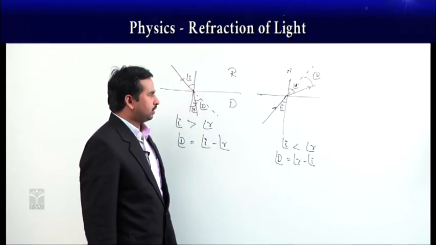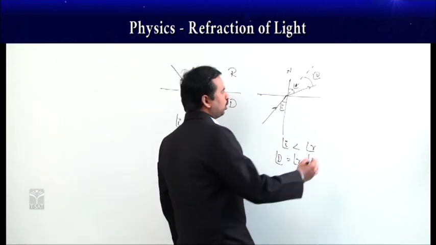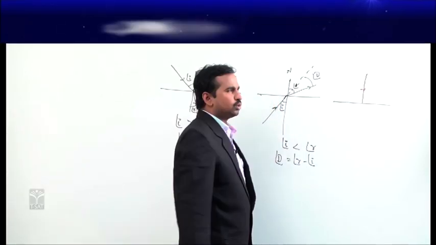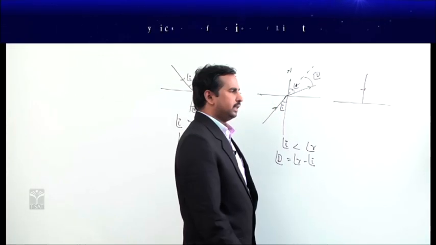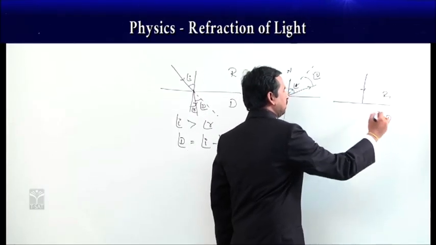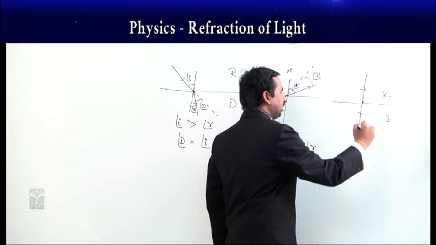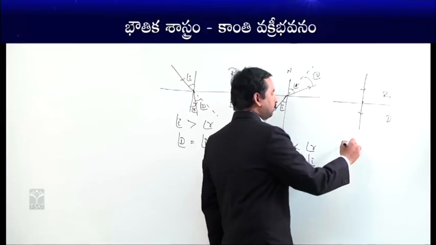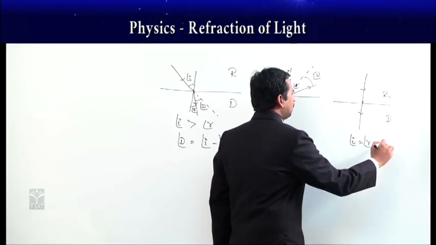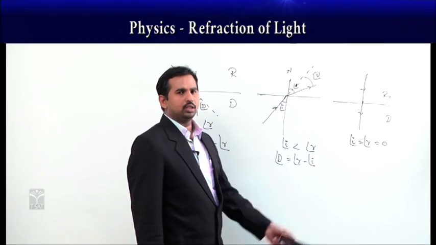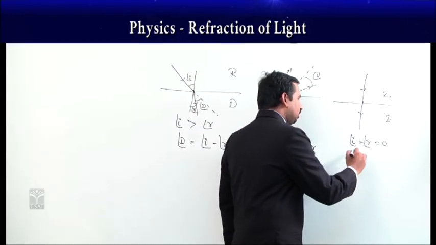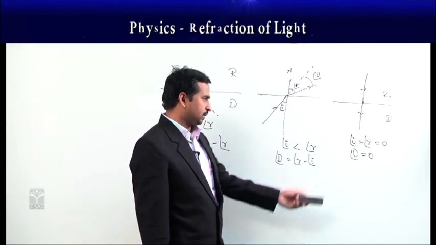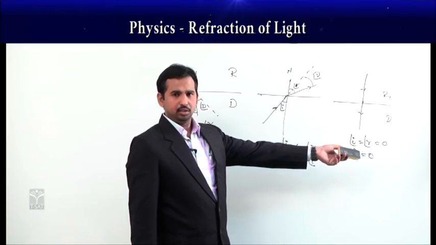Now when we come to the next case, if the light ray is passing through the normal like this, you can take rarer to denser or denser to rarer. Now the light ray continues its path without any deviation. Means here in this case, angle of incidence is equal to angle of refraction, and both are equal to 0. And not only that, if you are taking the angle of deviation, there is no deviation, which means the light ray continues its path without any deviation. That is why the angle of deviation is becoming 0.